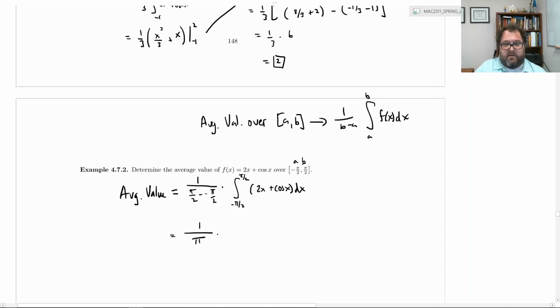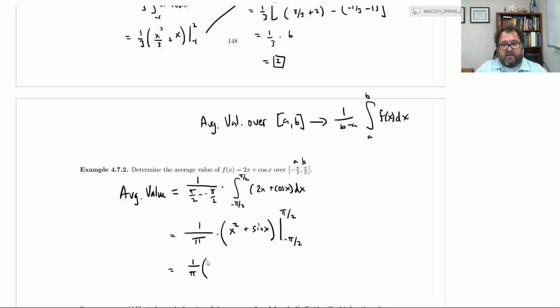times, now let's go ahead and evaluate this definite integral. What's the antiderivative of 2x? Power rule says it's x squared. What's the antiderivative of cosine x? Our knowledge of trig tells us that antiderivative is sine x. And the fundamental theorem part 2 says we need to evaluate at negative pi over 2 and pi over 2 and then subtract. So we have 1 over pi out front, and then we need to apply the fundamental theorem.